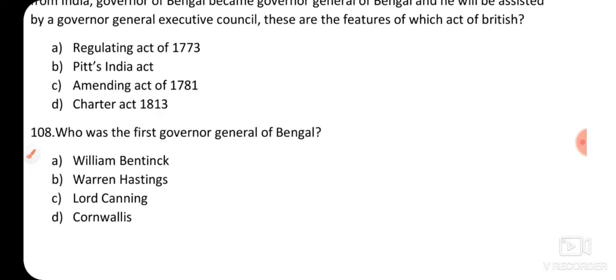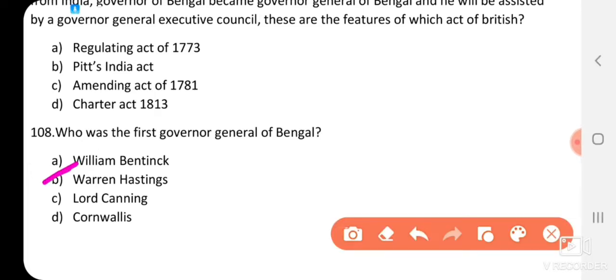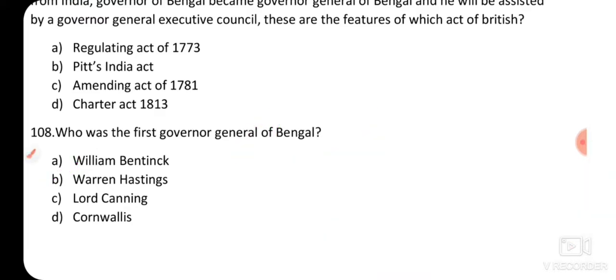Question number 108. Who was the first Governor General of Bengal? Option A, William Bentinck. Option B, Warren Hastings. Option C, Lord Canning. Option D, Cornwallis. The correct answer is option B, Warren Hastings. Warren Hastings was the first Governor General of Bengal. Remember, they are asking about the Governor General of Bengal.